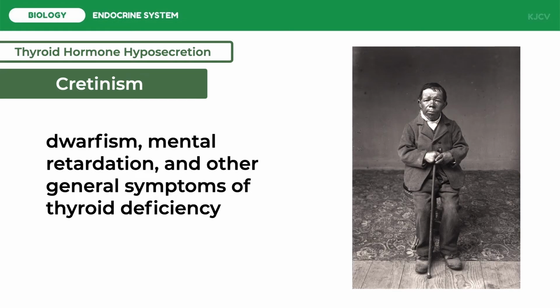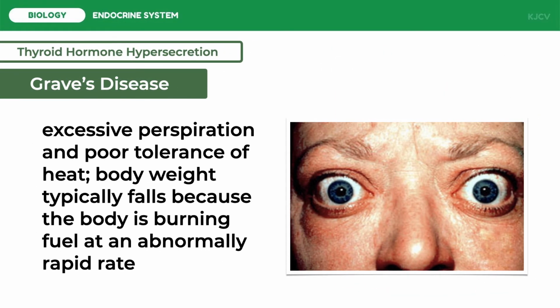Now, let's discuss thyroid hormone hypersecretion. The most common cause of hyperthyroidism is Graves' disease. This is an autoimmune disease in which the body erroneously produces thyroid-stimulating immunoglobulin, which is an antibody whose target is the TSH receptors on the thyroid cells. Symptoms include excessive perspiration and poor tolerance of heat, and the body weight typically falls because the body is burning fuel at an abnormally rapid rate.